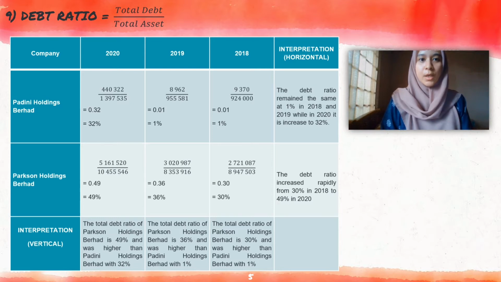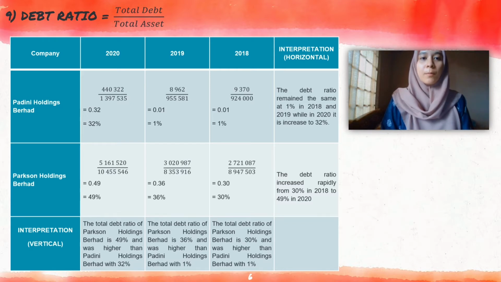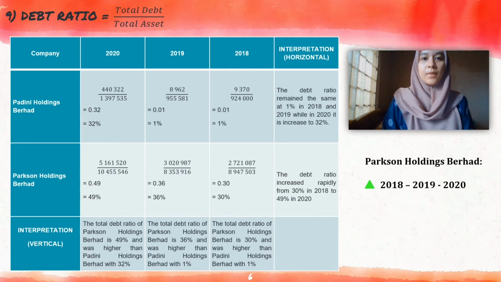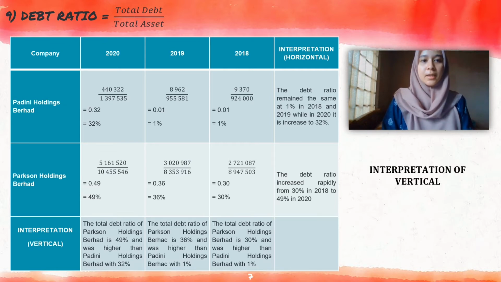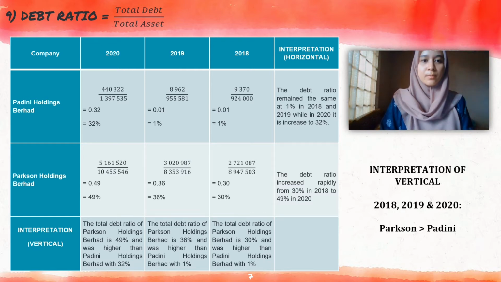Next is debt ratio. Debt ratio of Padini Holdings Berhad was unchanged in 2018 to 2019, then increased in 2020, while Parkson Holdings Berhad increased rapidly in 2018 to 2020 in the interpretation of horizontal. In the interpretation of vertical, debt ratio of Padini Holdings Berhad is less than Parkson Holdings Berhad. This shows that Parkson Holdings Berhad has the higher amount of debt to finance assets in 2018 and 2020.